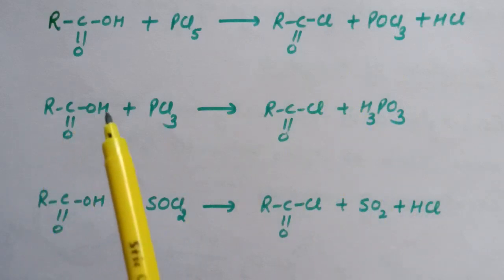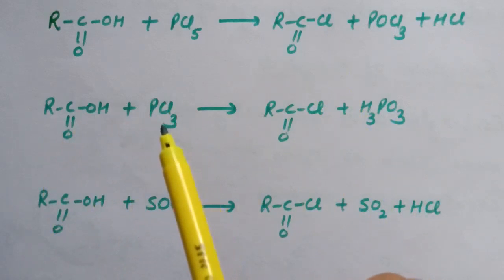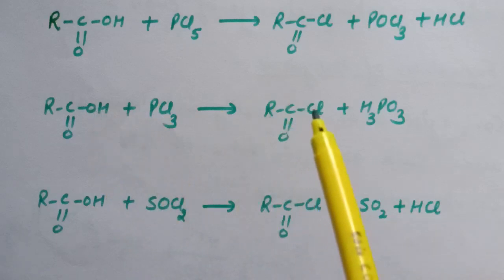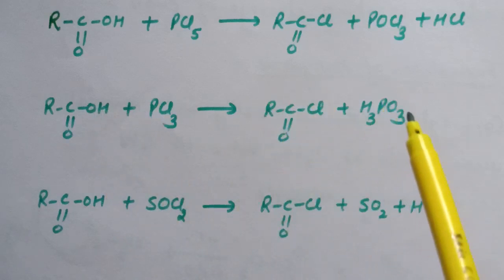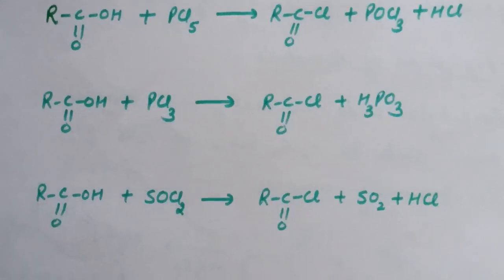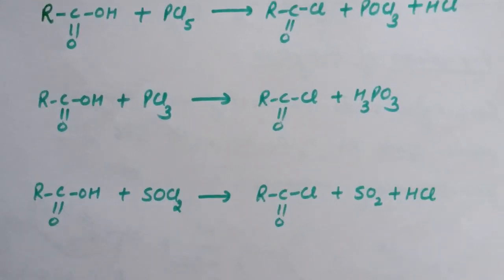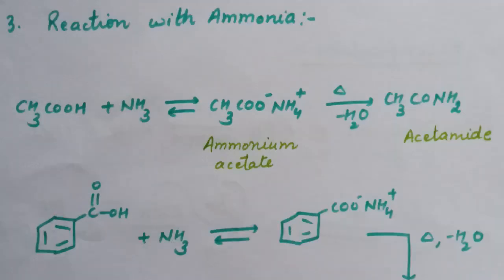Now next is reaction of carboxylic acid with PCl3. Again in this case, the OH is replaced by Cl and along with this product H3PO3 is released. Now reaction of carboxylic acid with SOCl2, that is thionyl chloride, results in the formation of acyl chloride, and along with this SO2 and HCl are released. Here the hydroxyl group is easily replaced by Cl, and treatment of carboxylic acid with SOCl2 results in the formation of acyl chloride, that is RCOCl.